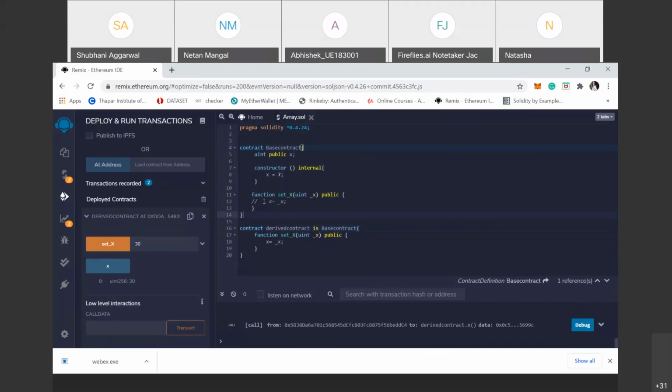The abstract contract has functions that lack implementation. Okay, and the constructor's visibility specifier is always internal. Clear? So now